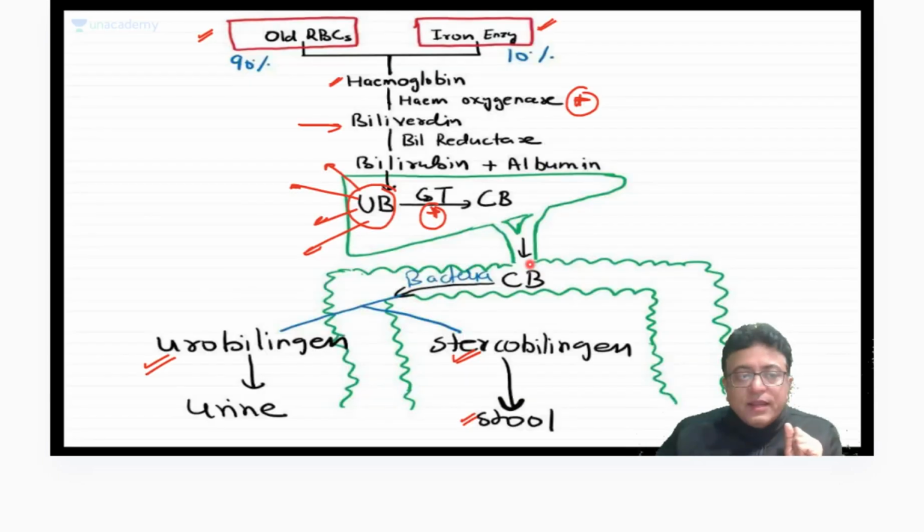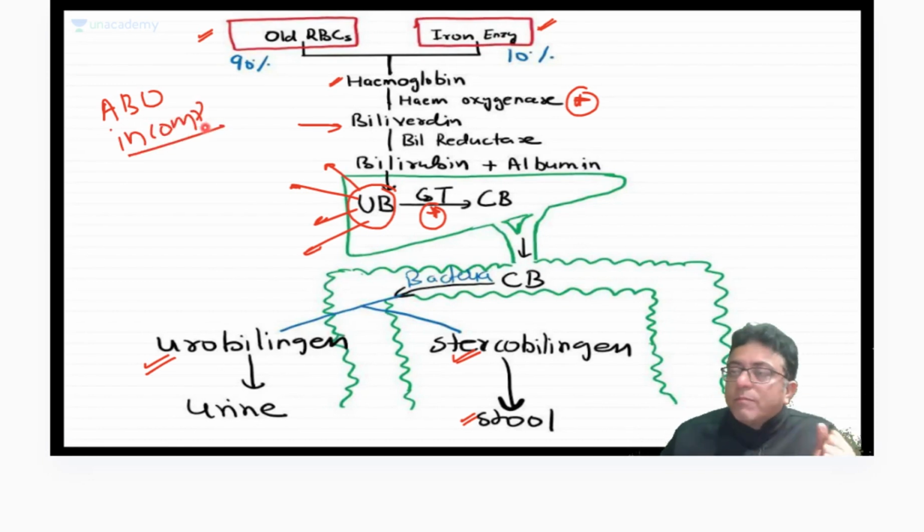ABO incompatibility works here. If the mother's blood group is O and the baby's blood group is A, more hemolysis occurs. So more RBCs are destroyed, more hemoglobin, more biliverdin, more bilirubin forms, which is unconjugated bilirubin. So ABO incompatibility is a cause of unconjugated hyperbilirubinemia.